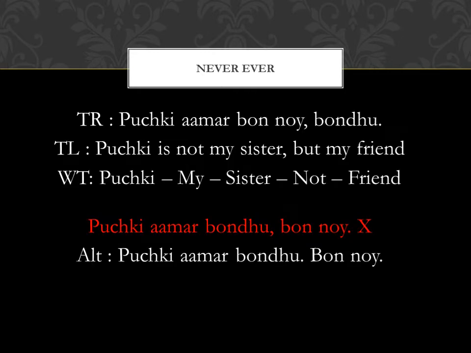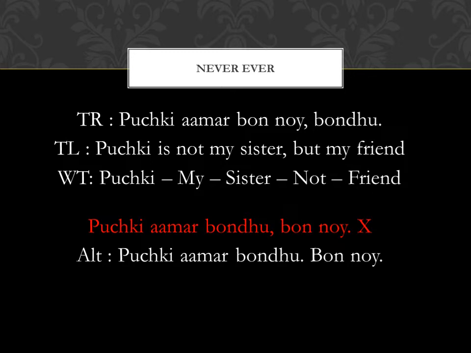Now in this sentence it will become clear why the verb in the positive section is not allowed to be dropped. Let's take the sentence Puchki is not my sister but my friend. The Bengali version becomes Puchki amar bon noy, bondhu. In this sentence there are no verbs simply because we do not use Bengali equivalents for is, am, are. Now if I try to flip the negative and the positive sections of this sentence, it becomes Puchki amar bondhu bon noy, the sentence in red.